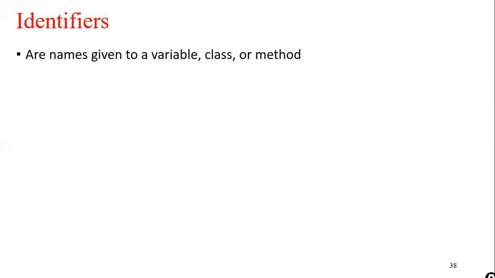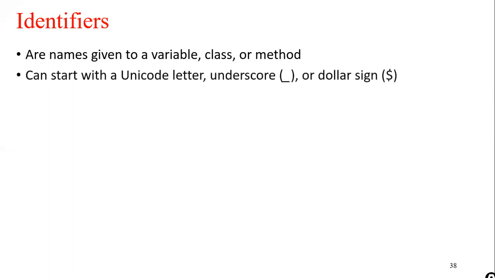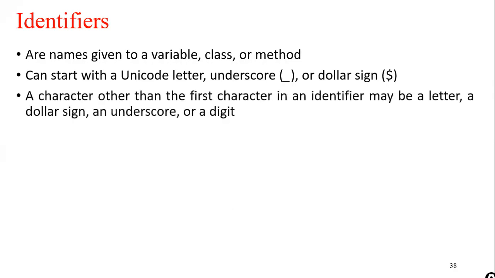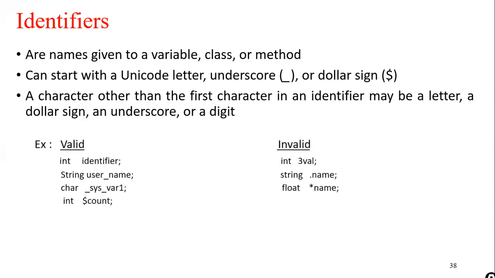The first one, all the names given to the variables, class, or method are called identifiers. As we have already discussed, identifiers can start with a Unicode letter, underscore, or the dollar sign. A character other than the first character in an identifier may be a letter. That means except the first character, any of the rest of the characters can be a letter, a dollar sign, an underscore, or a digit.